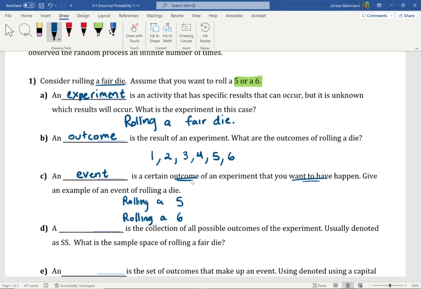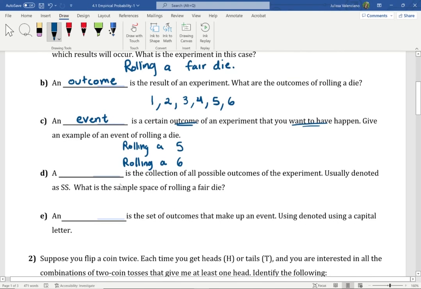Rolling a 6 is an outcome that we want to see, so we call this an event. Now, in part B, we have a blank is the set of all possible outcomes of the experiment. This is called the sample space. We usually denote this using S.